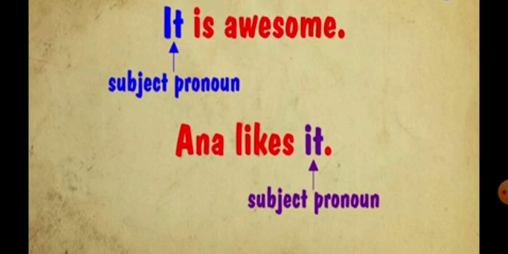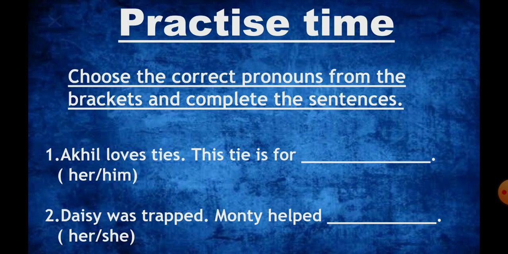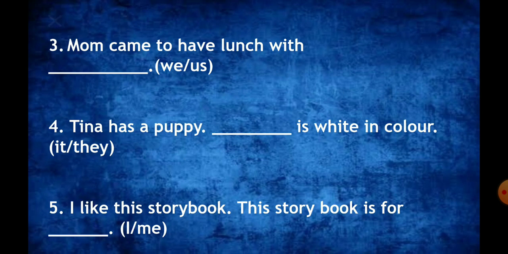Now it's your practice time. Choose the correct pronouns from the brackets and complete the sentences. First one is Akhil loves ties. This tie is for, and your options are her or him. Daisy was trapped. Monty helped Dash. Her or she. Mom came to have lunch with Dash. We or us.